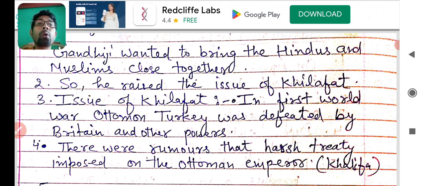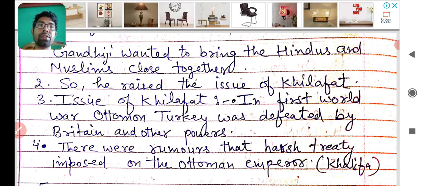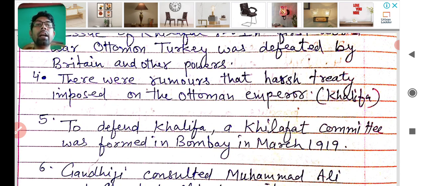To protest against Britain and stop such a treaty, Gandhiji advised all the Muslims to come together. And to defend Khalifa, a Khilafat Committee was formed in Bombay in March 1919 to protest against the British.